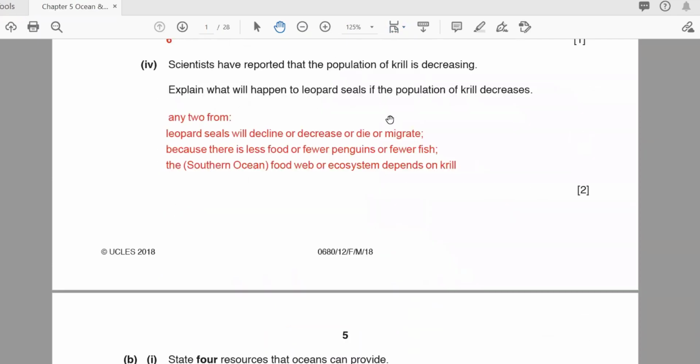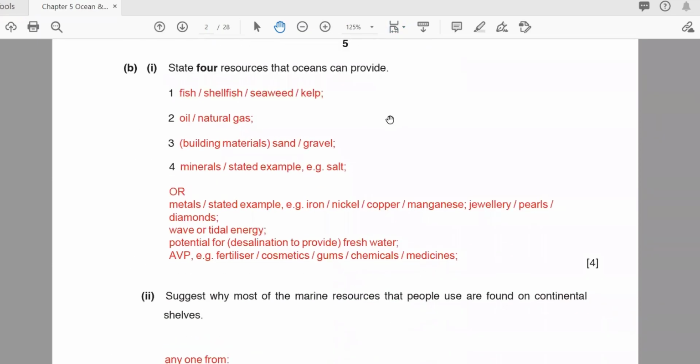For example, here, the first one. In the first question, you're talking about the four resources that the ocean can provide. On that day, if you remember, we talked about what the ocean can give us. Number one, it can give us food in terms of fish. After that, it can give us natural gas and oil, and also building materials. We discussed that: sand, gravel and other things.